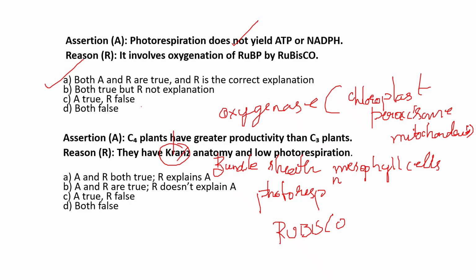So do C4 plants have greater productivity than C3 plants? Yes, correct. Do they have Kranz anatomy and low photorespiration? Yes, it's absolutely correct. So the assertion and reason both are true, and the reason correctly explains the assertion. So the option will be the first one.